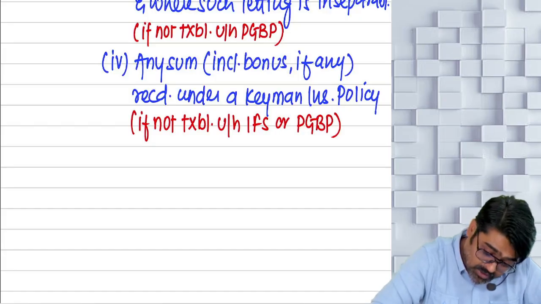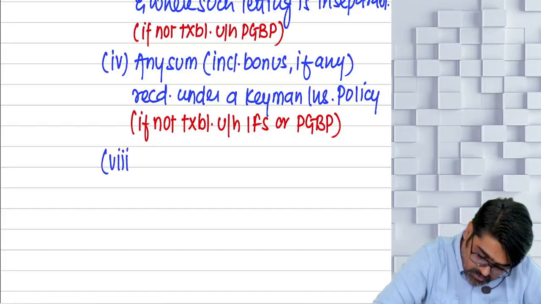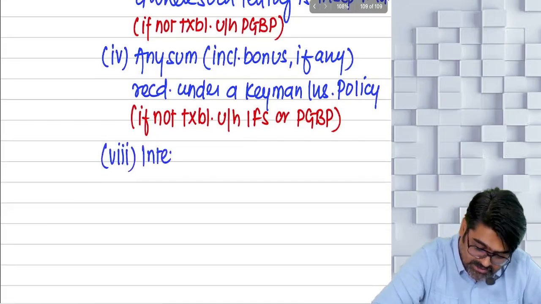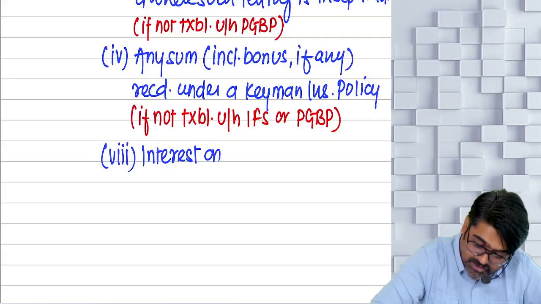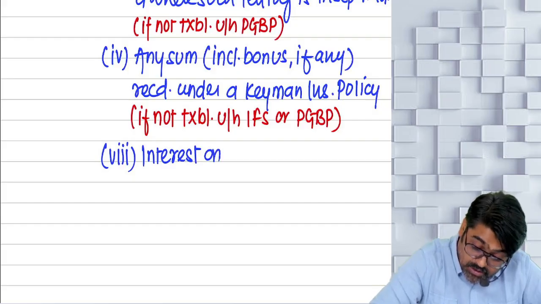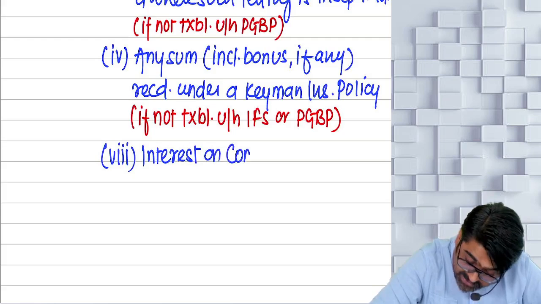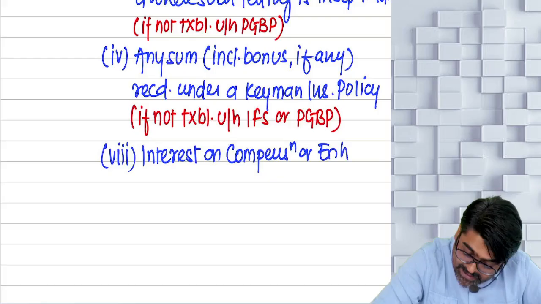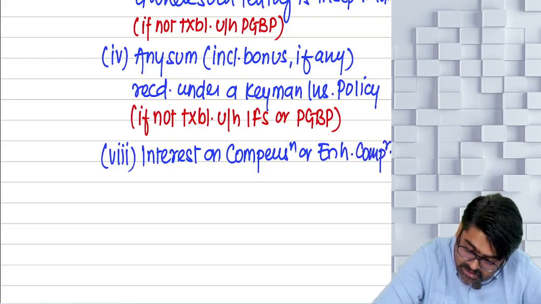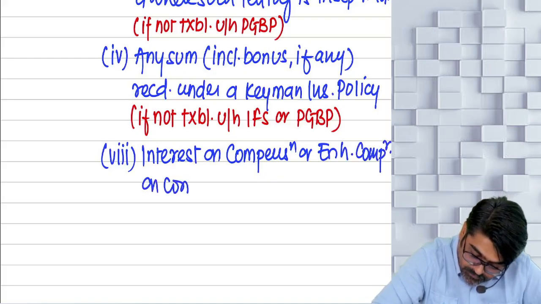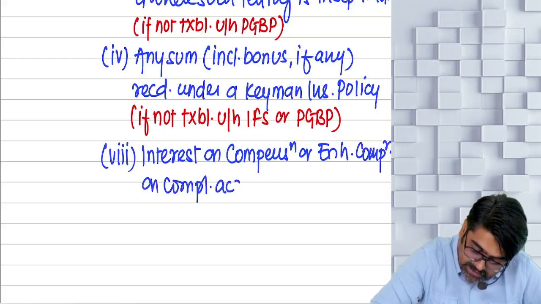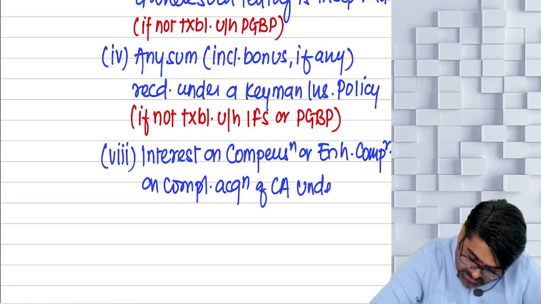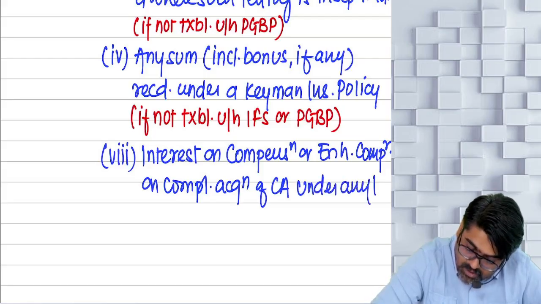Then you will come to clause number 8. Interest on compensation or enhanced compensation which you receive on compulsory acquisition of a capital asset under any law.